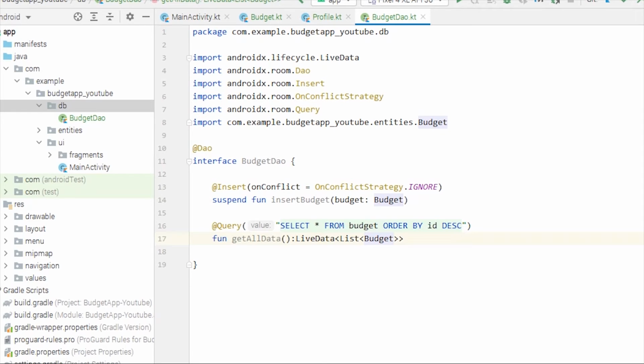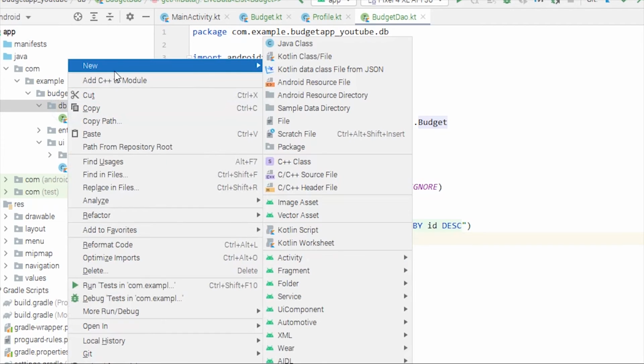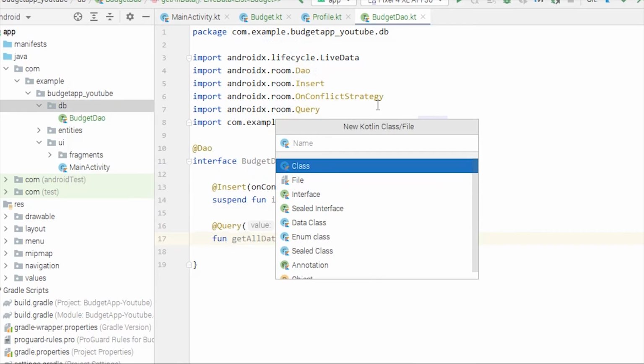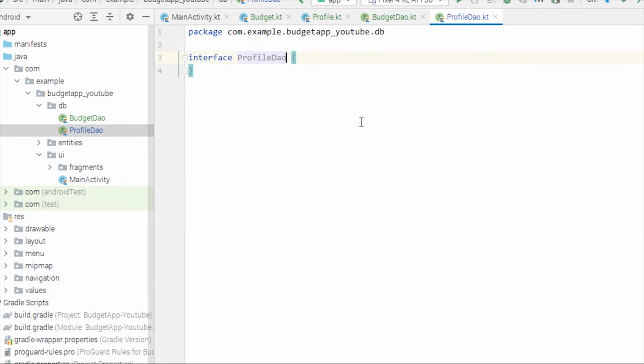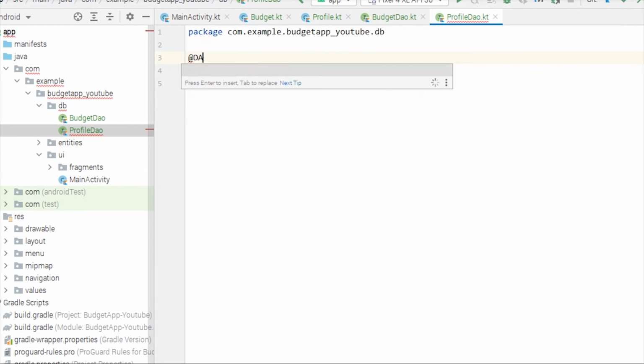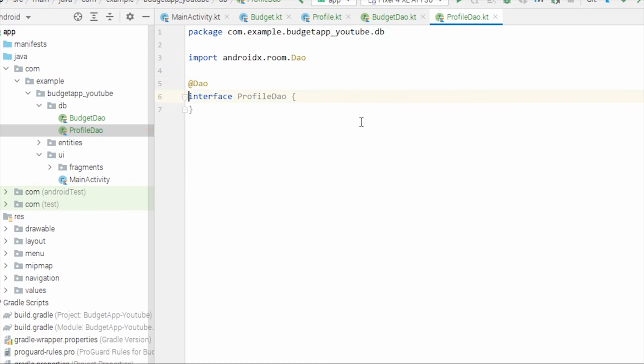The same way we can create a DAO for our profile as well. So let's create ProfileDAO class. This will be an interface as well. We'll name it ProfileDAO. Let's annotate that with @Dao, and we're gonna create two functions, same way, to insert profile data and to get profile data. So @Insert,